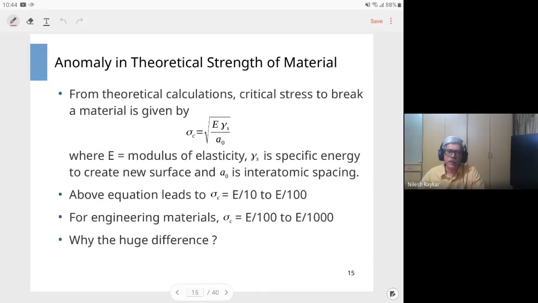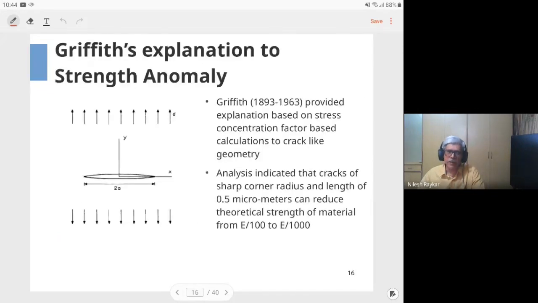So Griffith did research on this, and he proved that in the presence of practical size cracks, say 0.5 micrometer size cracks, if they exist in the material, the strength can reduce by the scale we talked about. At that time, there was no concept of fracture mechanics. So he did all his work based on the stress concentration factor for an assumed shape of the crack, calculating the stresses around the crack, and he used the energy approach, which we are not covering.